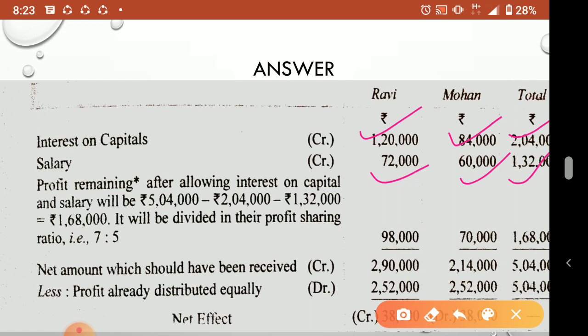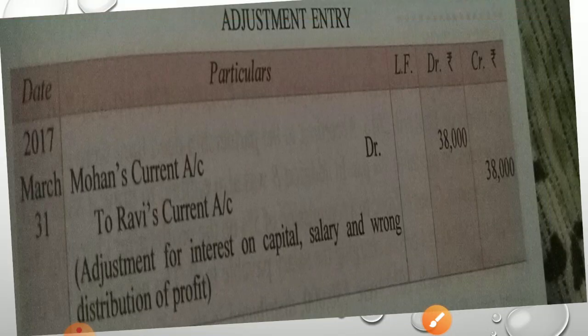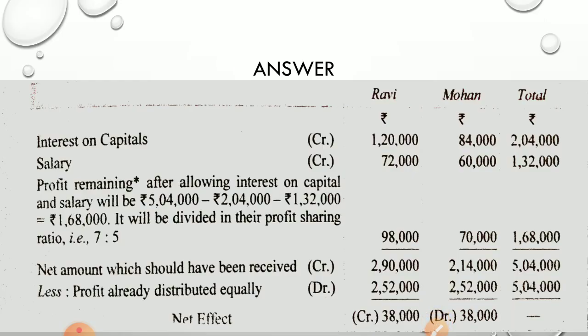Now you see here, this 2,04,000 is the total of interest on capital, and 1,32,000 is the total of salary. So the profit for the year they distributed without charging these, in equal ratio.